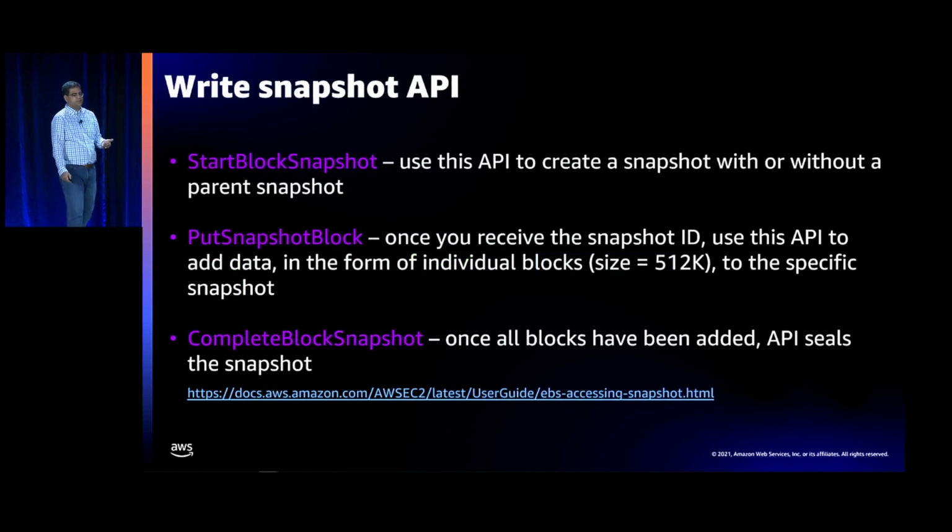So what are these APIs? The write snapshot API consists of 3 APIs. It's the start block snapshot, it's the put snapshot block, and it's a complete block snapshot. The start creates a snapshot.